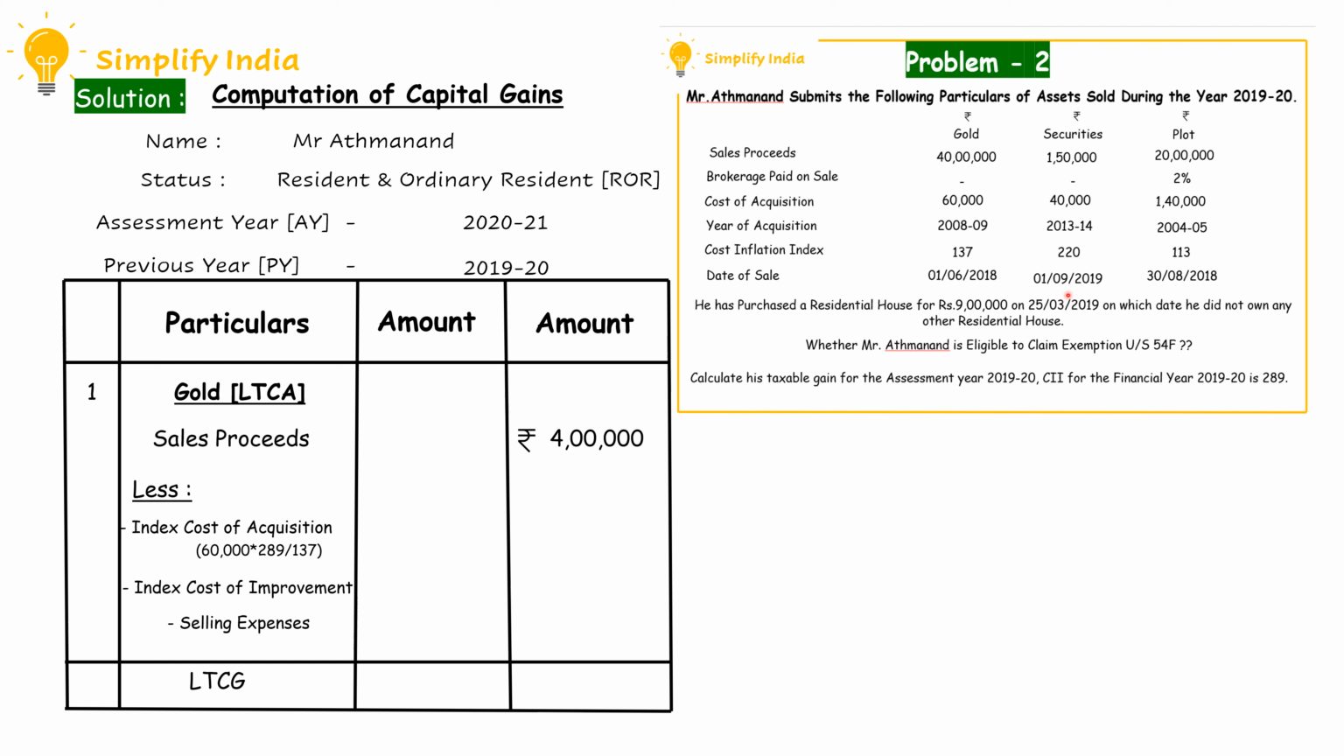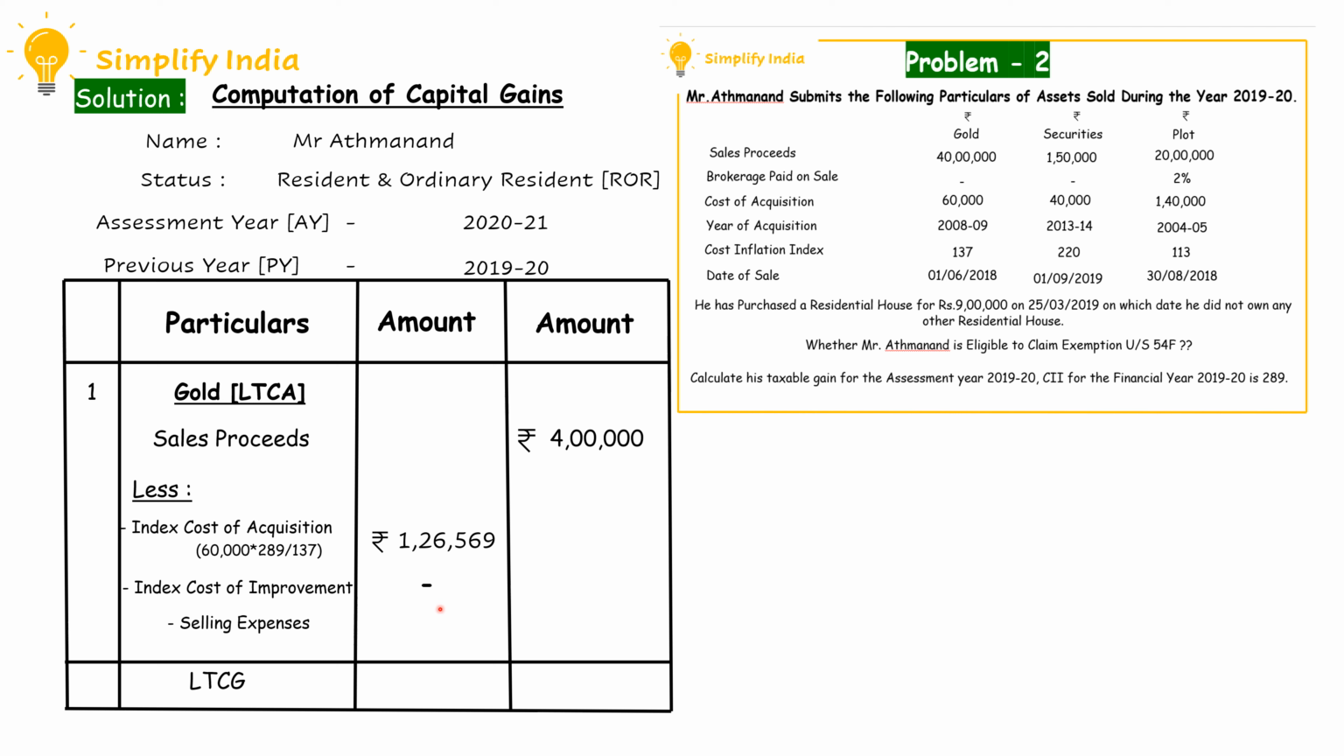The cost of acquisition is rupees 60,000 and the CII value in the year of sale, that is in the year 2019-20, is 289, and the CII value in the year of purchase, that is 2008-9, is 137. So when we calculate it, that is rupees 60,000 into 289 divided by 137, we will get rupees 1,26,569. Next, there is no improvement made for the gold, so it is nil, and neither is there any selling expenses, so it is also nil.